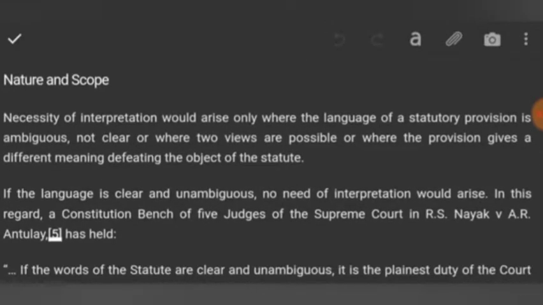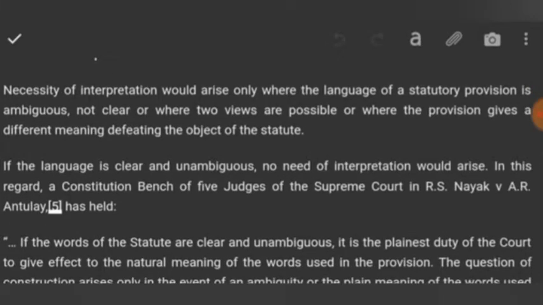Nature and scope. Necessity of interpretation would arise only when the language of a statutory provision is ambiguous, not clear, or where two views are possible, or where the provision gives a different meaning, defeating the object of the statute. Okay, necessity of interpretation will arise in what cases? Only where the language of a statute is ambiguous. Ambiguous means puzzling, not capable of giving meaning, not clear, or where two views are possible, or where the provision gives a different meaning, defeating the object of the statute.